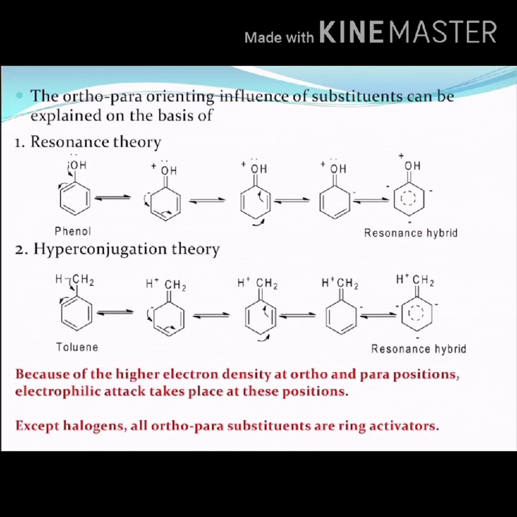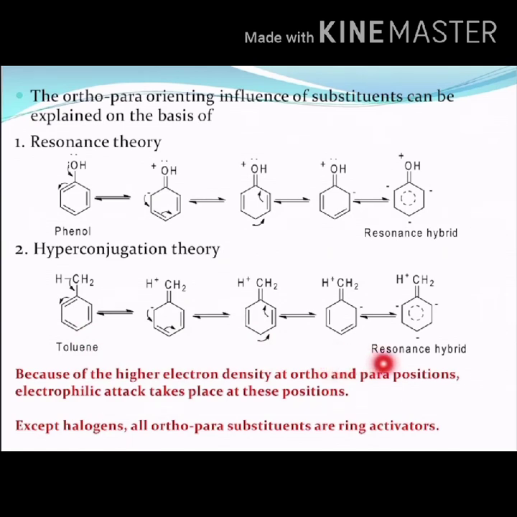The ortho-para directing influence of the CH3 group can be explained on the basis of hyperconjugation. It involves the interaction of sigma electrons instead of the usual non-bonding electron pair of the key atom. Thus, the resonance structures of toluene may be written in this way.